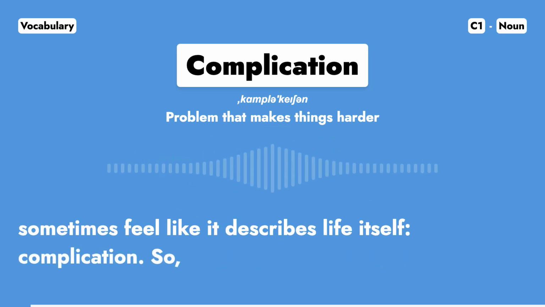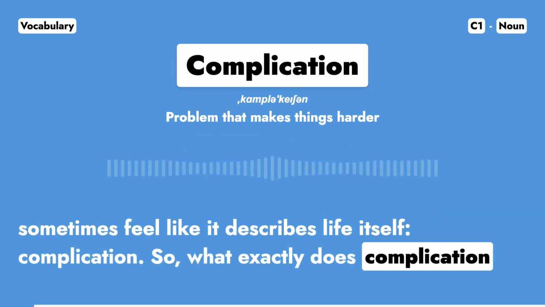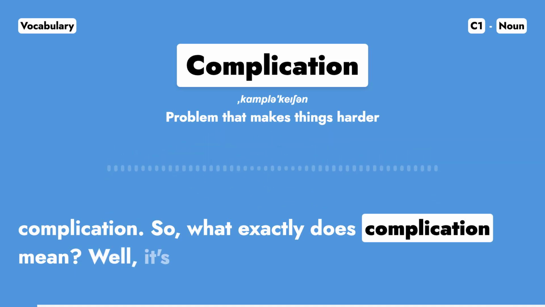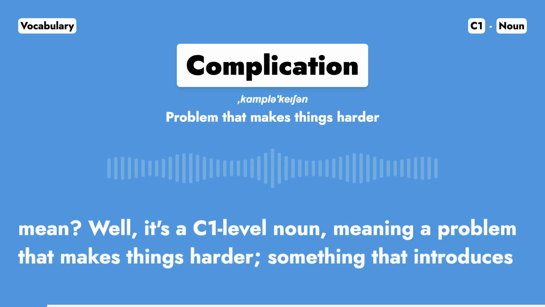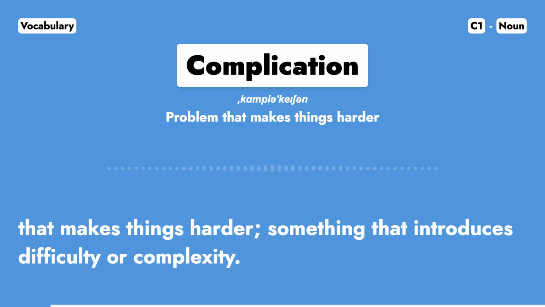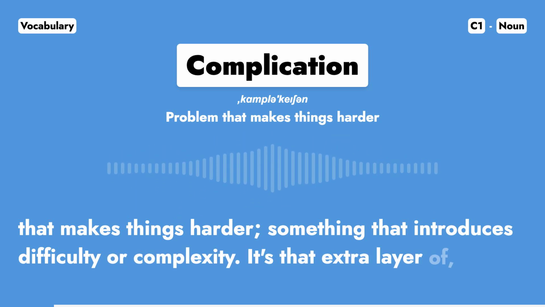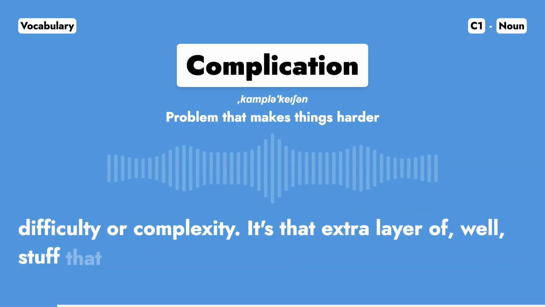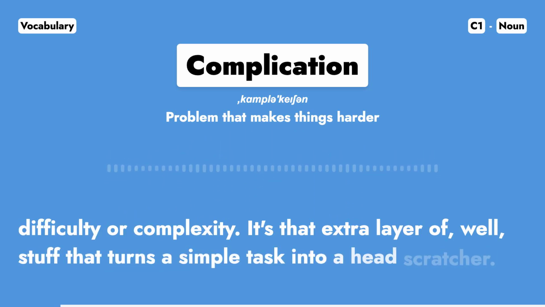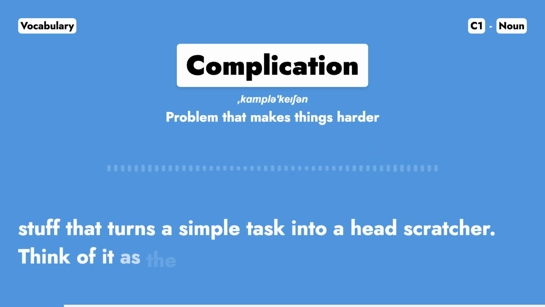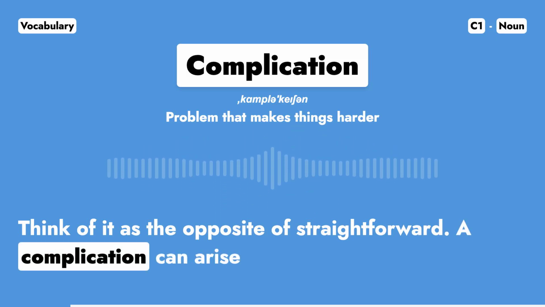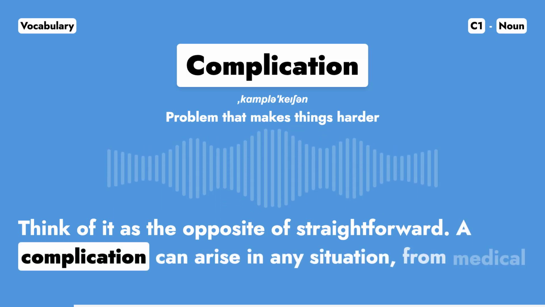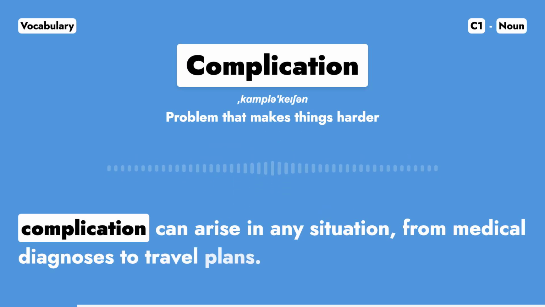Today we're diving into a word that can sometimes feel like it describes life itself: complication. So, what exactly does complication mean? Well, it's a C1 level noun, meaning a problem that makes things harder, something that introduces difficulty or complexity. It's that extra layer of, well, stuff that turns a simple task into a head-scratcher. Think of it as the opposite of straightforward. A complication can arise in any situation, from medical diagnoses to travel plans.